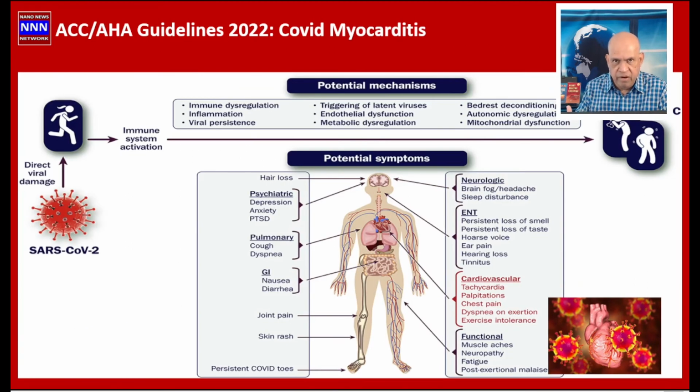The mechanism of myocarditis, reduced myocardial function, pericarditis. I already mentioned these symptoms, and they are probably an immune response to the virus and destruction of the endothelial cells and microvascular system with microthrombi leading to microinfarcts. All of those things play a role in the overall presentation of myocarditis, reduced cardiac function, reduced stroke volume, and the other things which I talked to you about, along with tachycardia, palpitations, and exertional dyspnea.